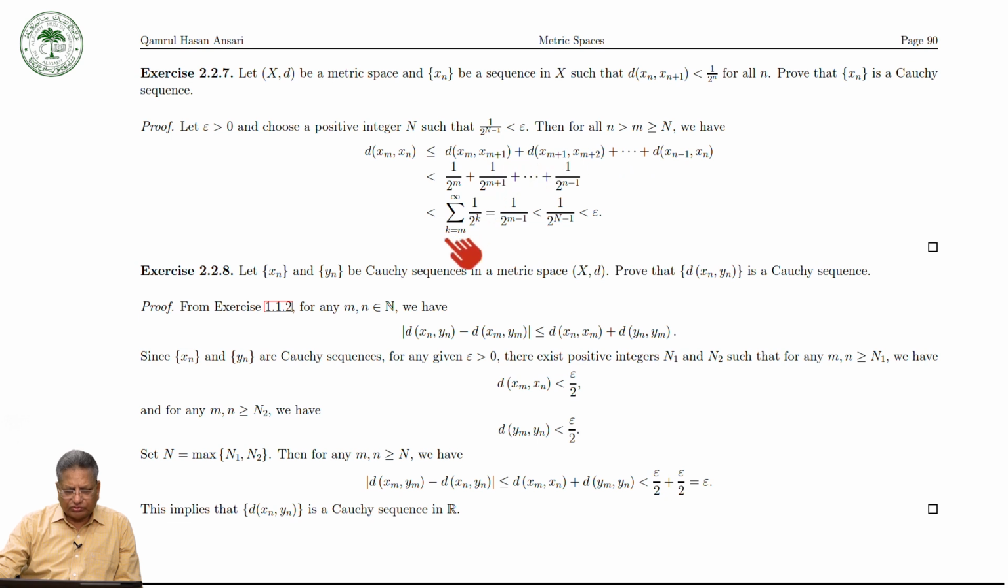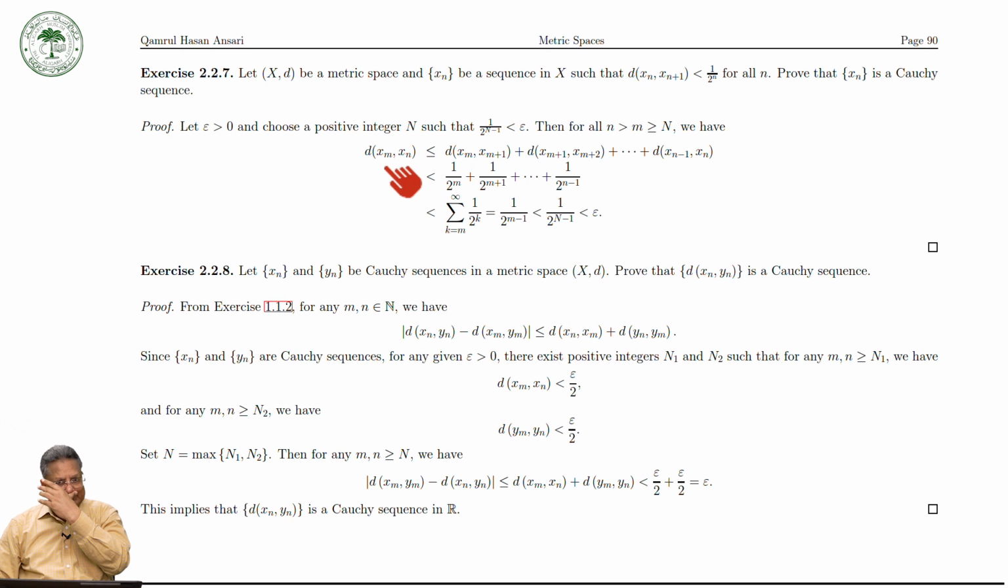So it is equal to, k runs from 1 to infinity, 1 over 2 raised to the power k, which is equal to 1 over 2 raised to the power m minus 1, and which is less than 1 over 2 raised to the power n minus 1. And that's why we are choosing this to be less than epsilon. It means that x_n is a Cauchy sequence. So this way you can prove that x_n is a Cauchy sequence.